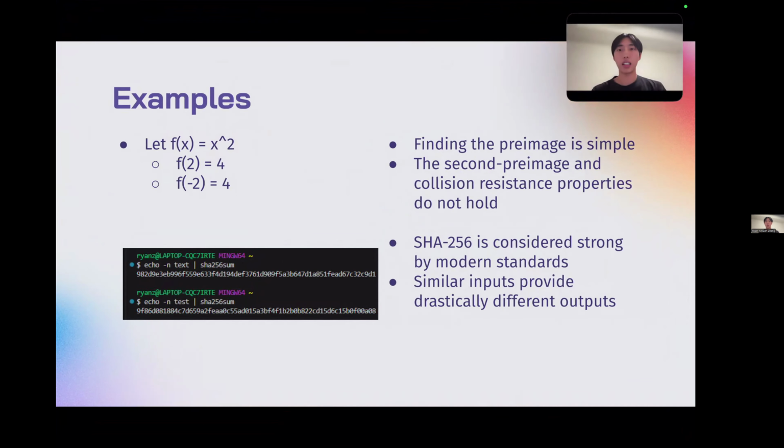So again, finding the pre-image is very simple for this function, and the second pre-image and collision resistance properties do not hold, and it's closely related to the first pre-image property not holding. And so if we look at the second example, I ran SHA-256 on text and test respectively, and it produced vastly different outputs. So SHA-256 is considered strong by modern standards, and again, similar inputs provide drastically different outputs, so it's hard to reverse the process and guess something that's similar to the output that you've been given.